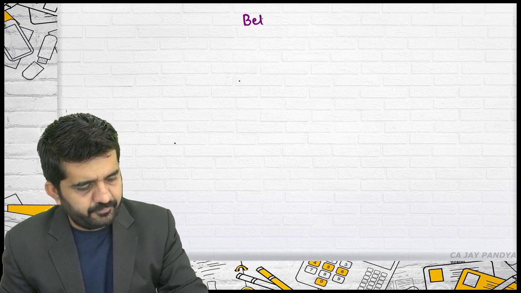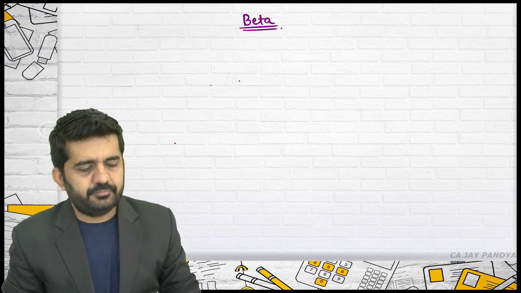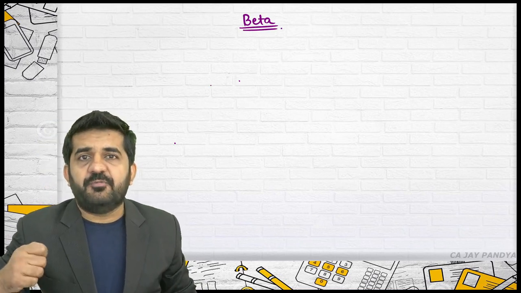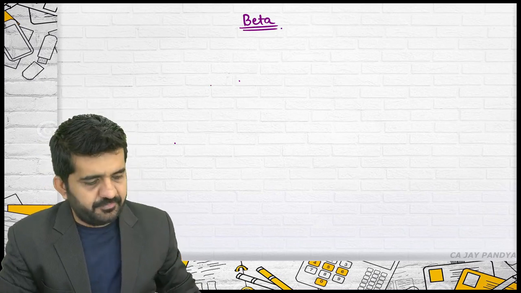What we'll be starting today is the first concept of beta. Please concentrate on what beta measures.